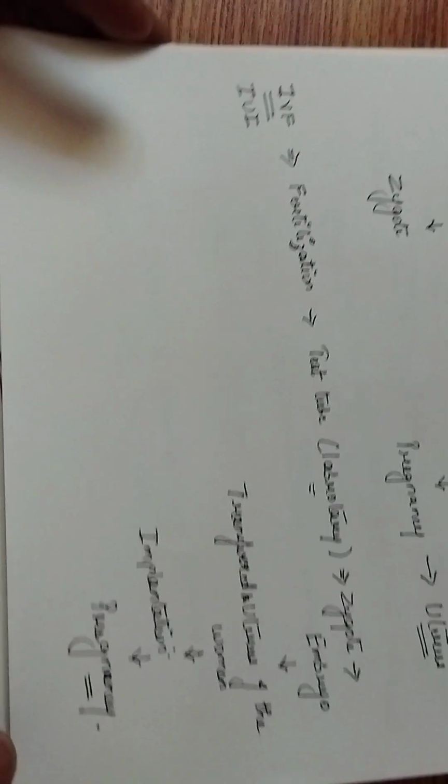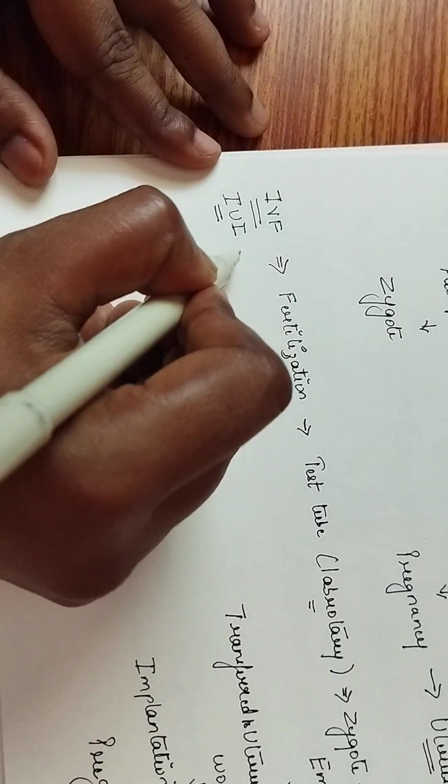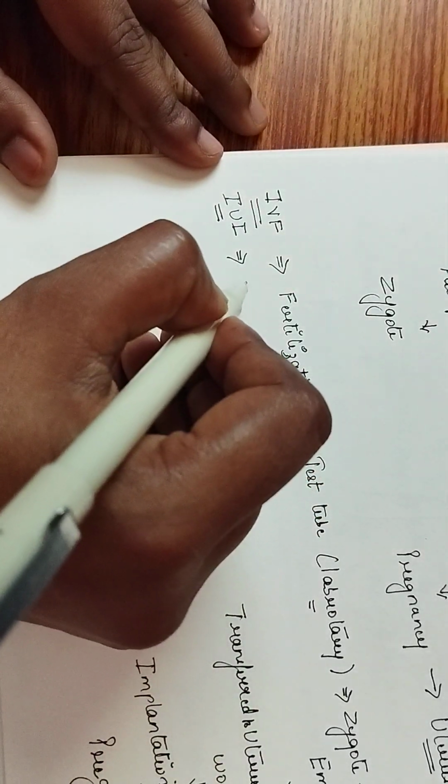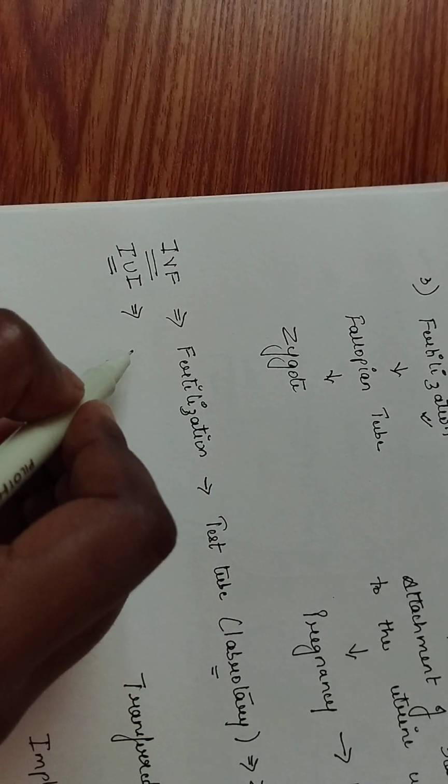Whereas in IUI, what is happening? IUI is intrauterine insemination. Over here it is almost like a natural conception, but the semen, which contains the sperm, is directly delivered deep inside the female reproductive system.